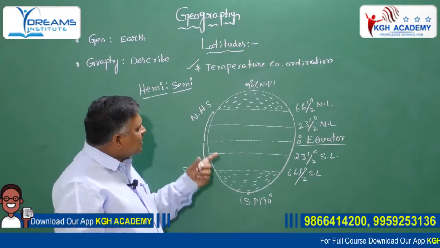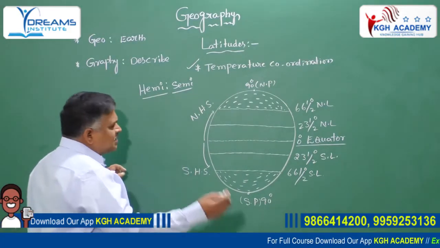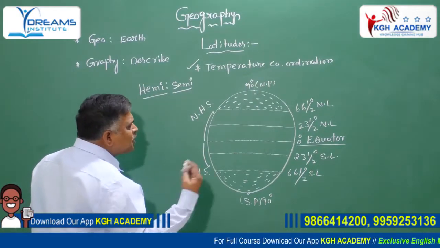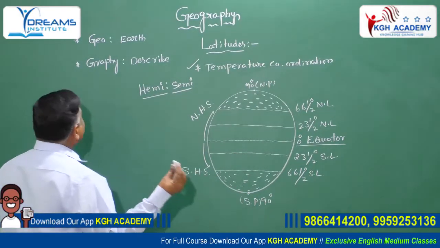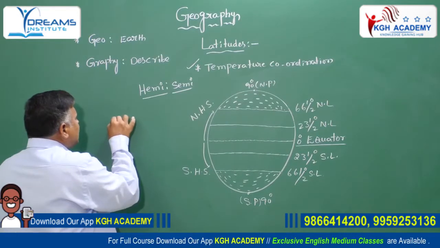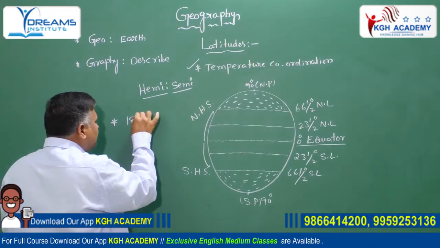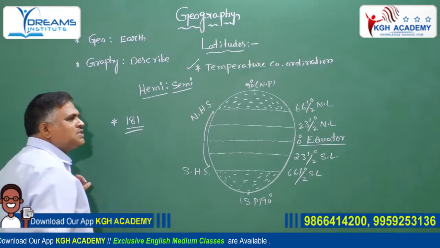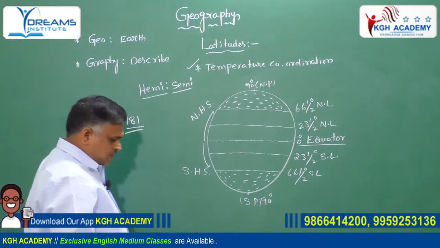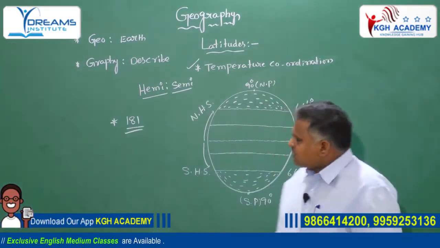Listen carefully. How many latitudes are there on the globe? Generally, the total latitudes on the globe are 181.